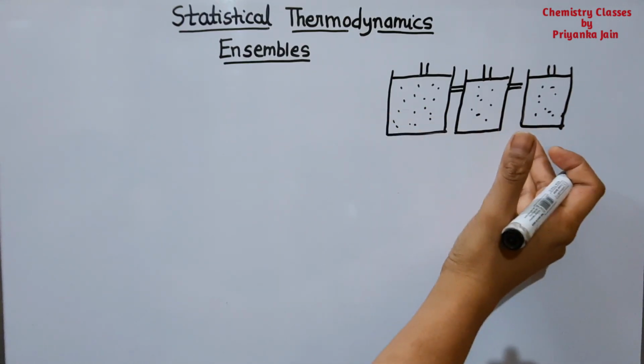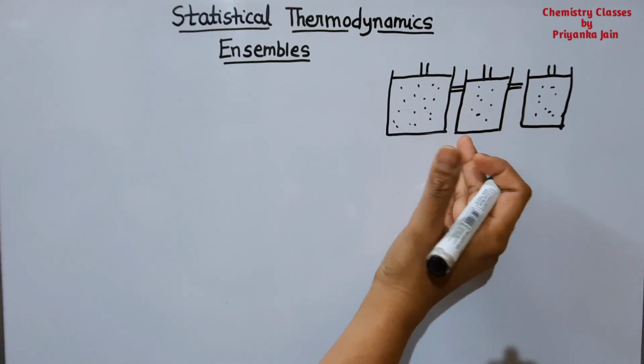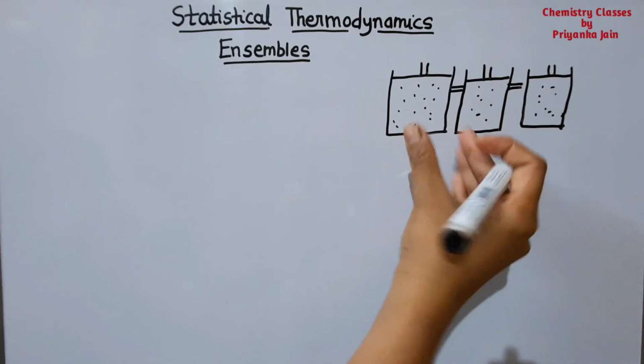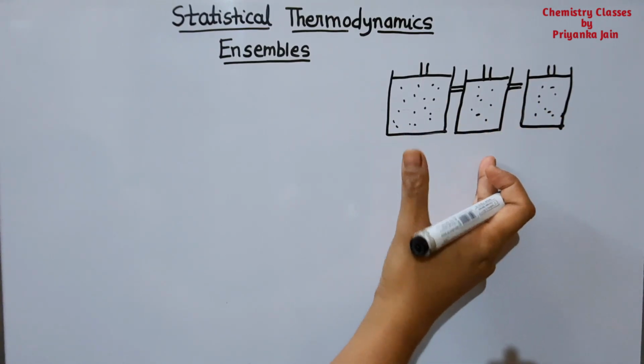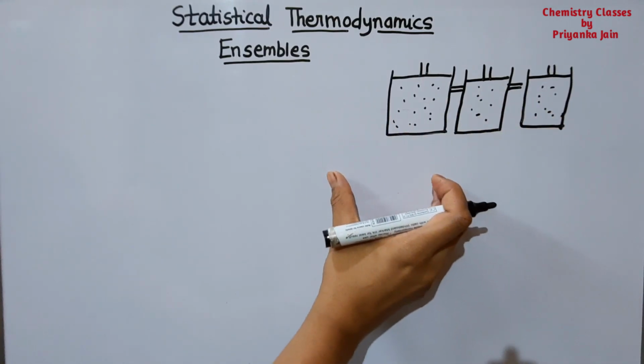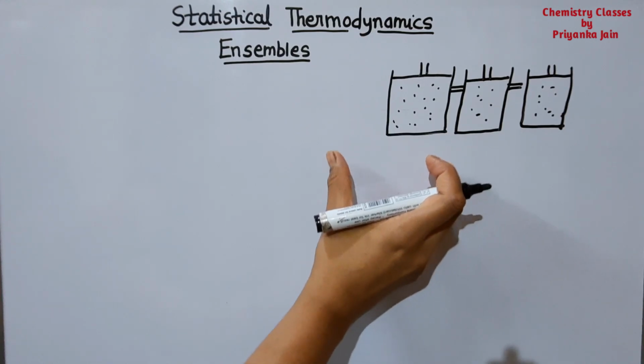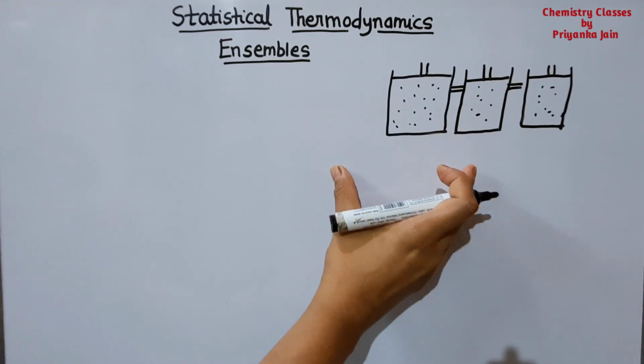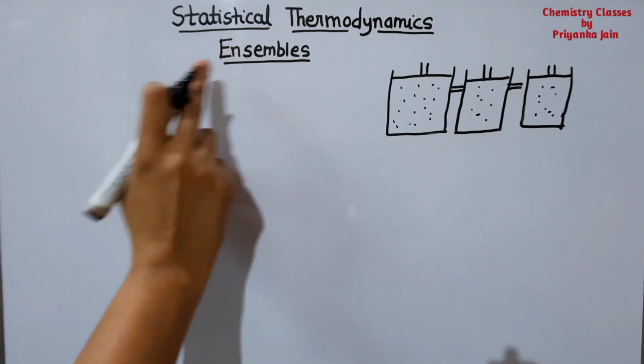It means they may have the same number of moles, same volume, same temperature or same energy. So a collection of a large number of systems which are identical in a number of aspects is called an ensemble.